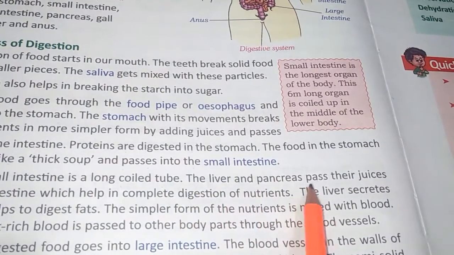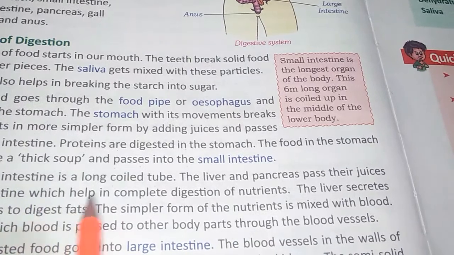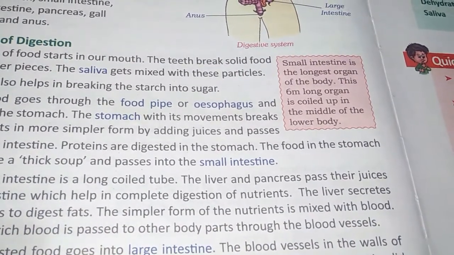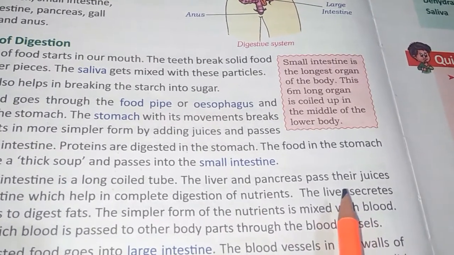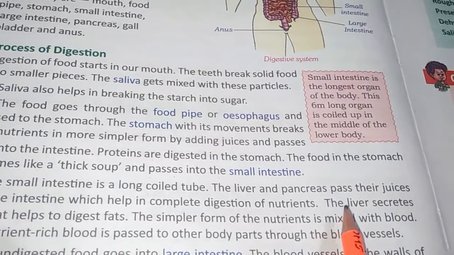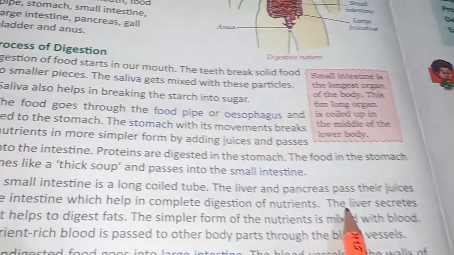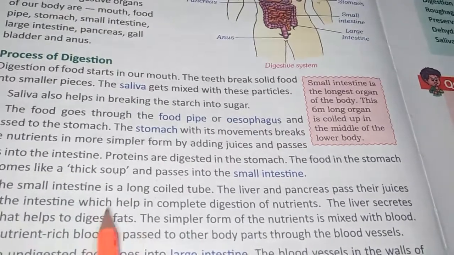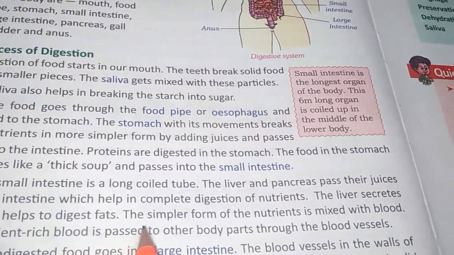The liver and the pancreas pass the juices into the intestine, which help in complete digestion of the nutrients. The liver and the pancreas secrete juices which go into the intestine and help in digestion of all the nutrients. The liver secretes bile juice that helps in digesting fat.